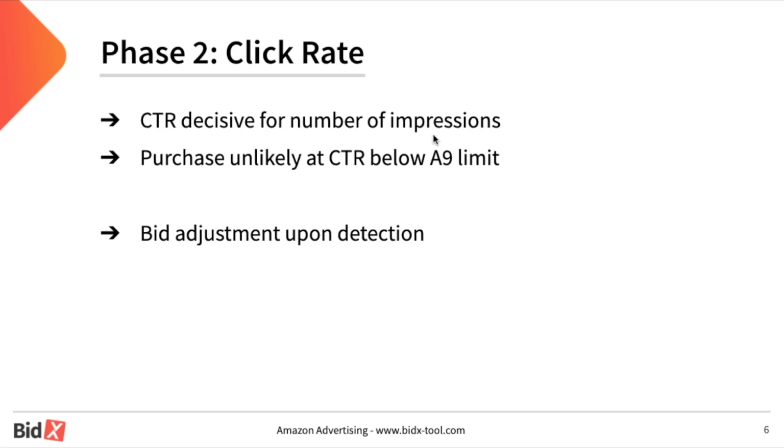The second phase of optimization is the optimization according to the click-through rate. As already mentioned, the CTR is decisive for the ad to be shown. Why is the CTR decisive for an impression? Because the CTR allows to draw direct conclusions about the customer's purchase probability. Accordingly, the advertisement is evaluated by the algorithm of Amazon A9. If the CTR falls below a certain threshold, the purchase probability is assessed as very low, therefore no impression takes place.